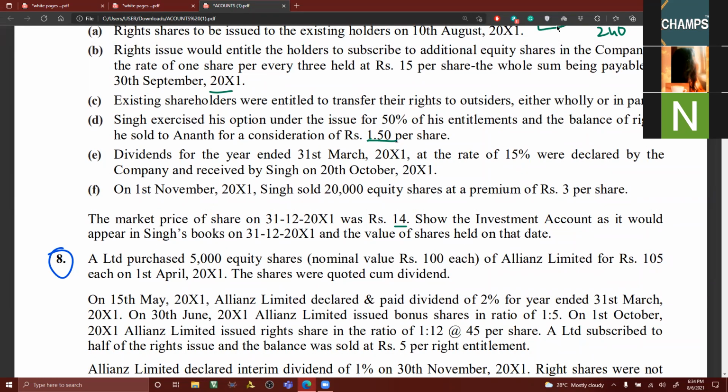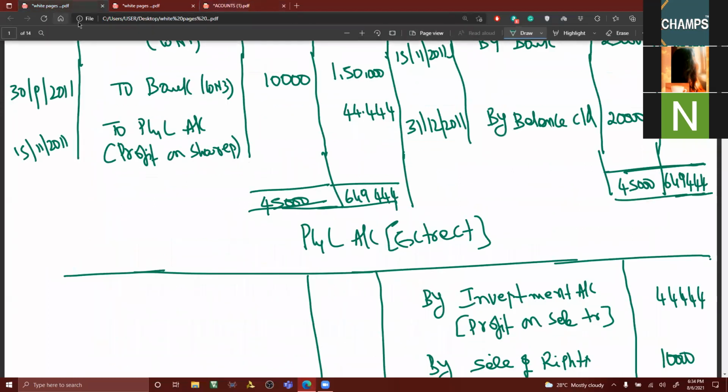So the same problem, but why I want to take it again is that we can do it quickly now. Everything you know it now. I want your involvement. You have to give me this answer for this. So again, let me quickly open this investment account.